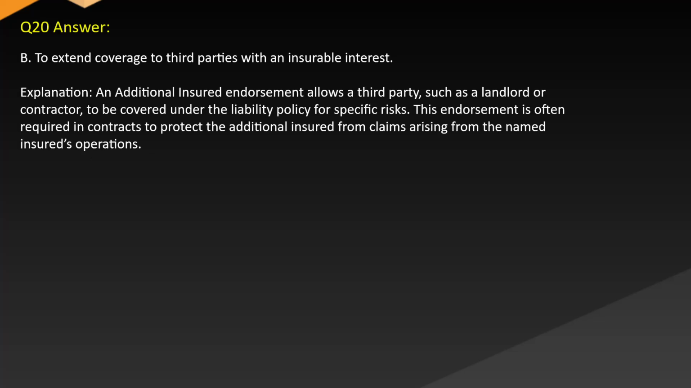Answer: B. To extend coverage to third parties with an insurable interest. Explanation: An additional insured endorsement allows a third party, such as a landlord or contractor, to be covered under the liability policy for specific risks. This endorsement is often required in contracts to protect the additional insured from claims arising from the named insured's operations.